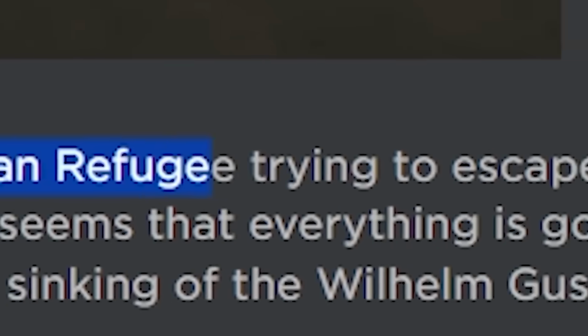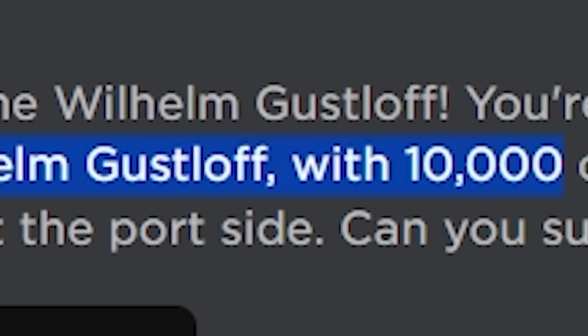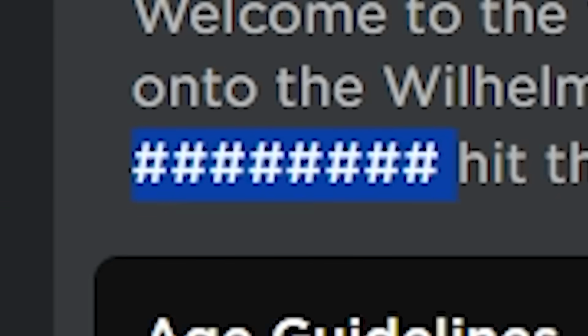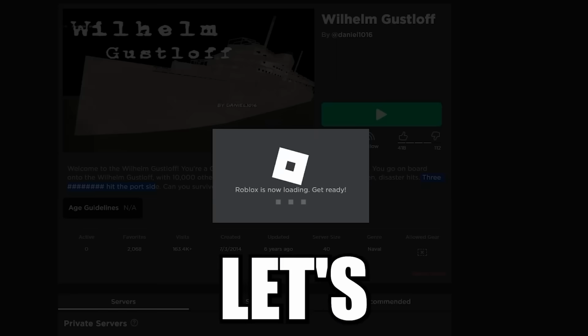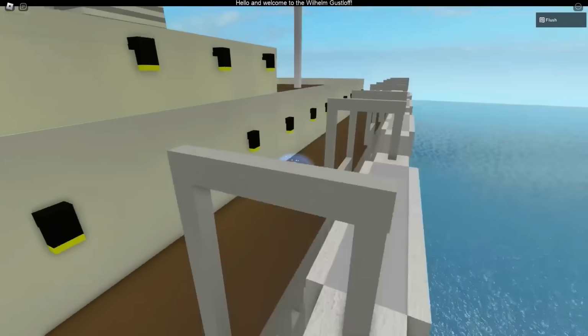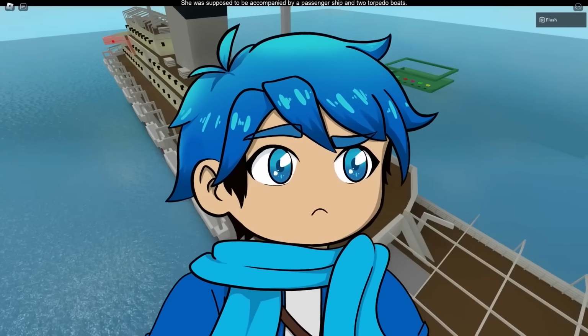You're a German refugee trying to escape the Red Army. You go on board onto the Wilhelm Gustloff with 10,000... Wait, there's 10,000 people in this boat? So 3, I think it says, missiles hit the port side. Okay, well, let's take a look at it then. Yeah, that's a massive ship, and apparently there were 10,000 people on this thing. Okay, we were able to escape the wars. So this is during World War II, at least near the end of it. She was supposed to be accompanied by a passenger ship and 2 torpedo boats.